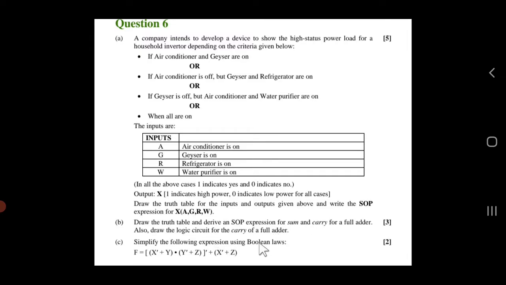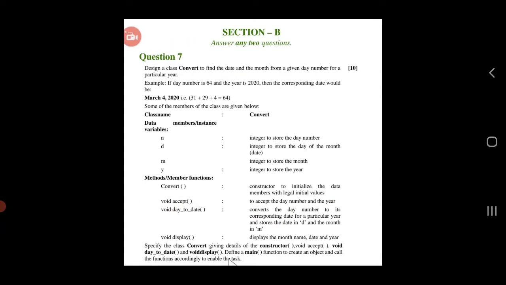Simplify the following. Simplification means you have to practice it, and for that you have to prepare the Boolean laws. I have already told you that Boolean laws are very, very important. And please do write the laws in every step. That's important, students. After that, now we begin with the programming.